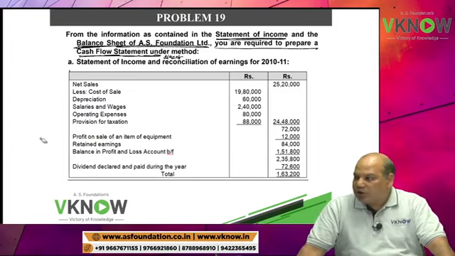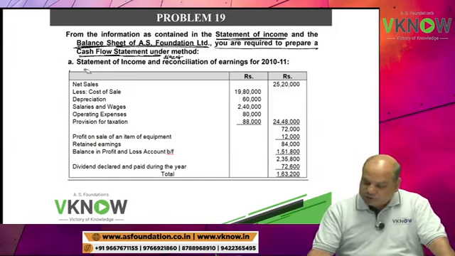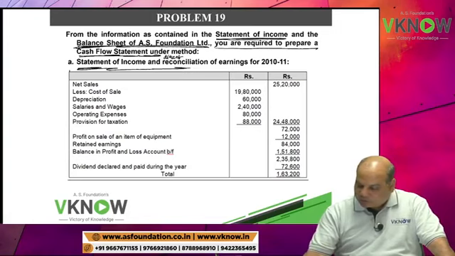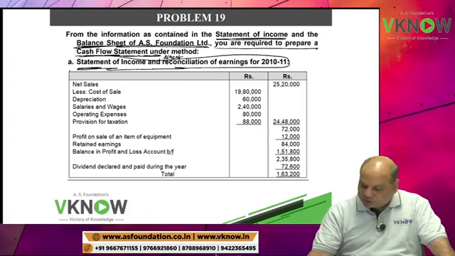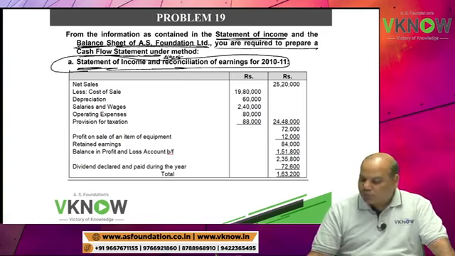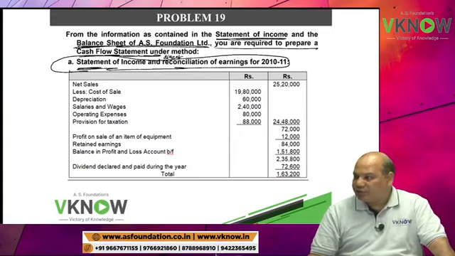Cash flow statement under direct method. First, they have given you a statement of income and reconciliation of earnings for the year 2010-11.